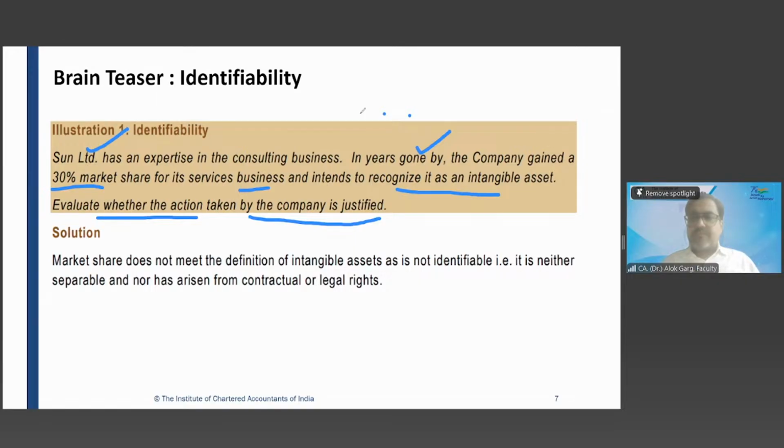So friends, this market share is not meeting the definition of identifiability. Why is it not meeting the definition of identifiability? It is neither separable nor arising from contractual or legal rights. Okay. So yes, it is not meeting the definition of intangible asset because it is not identifiable.